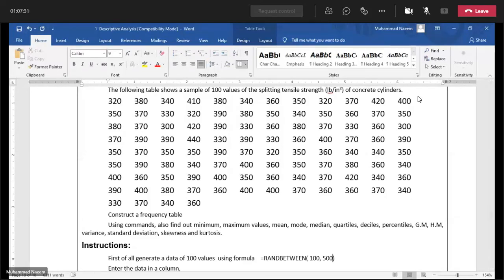You will get a value with this command in the first box.